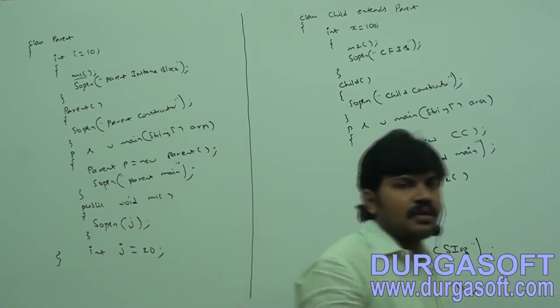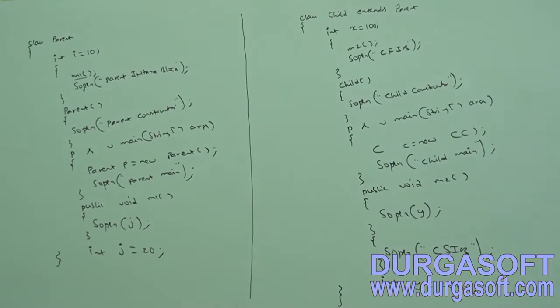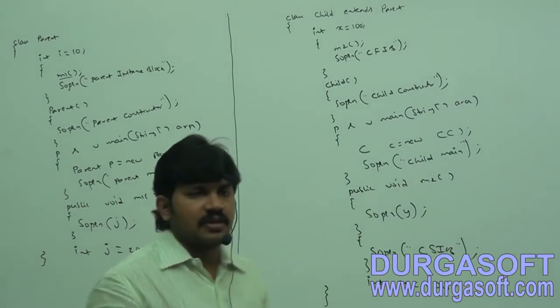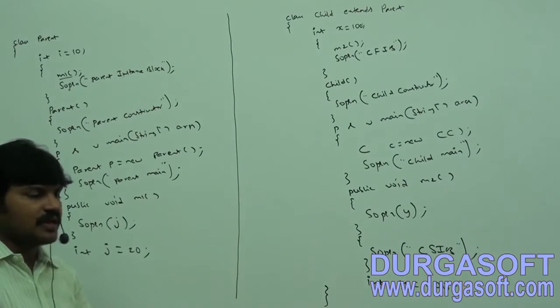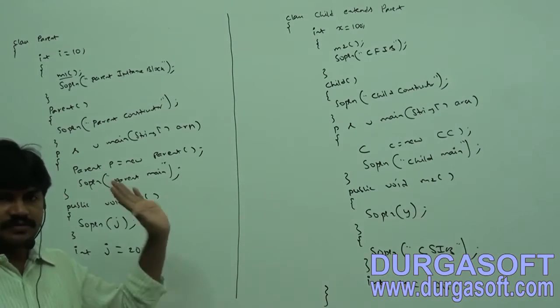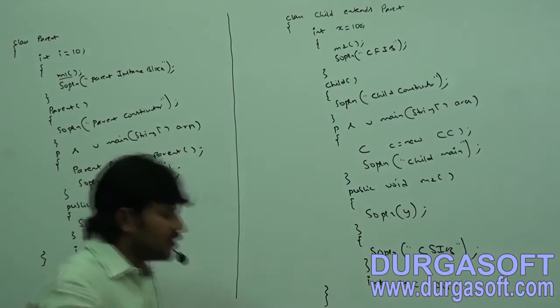That's all. So how many classes are there in total? Two classes, parent class and child class. Assume this total program I saved as Parent.java.